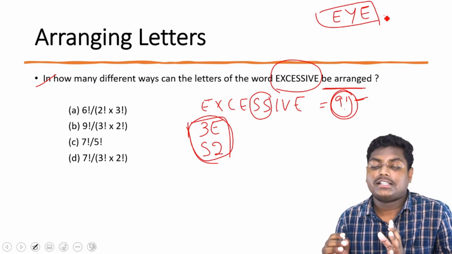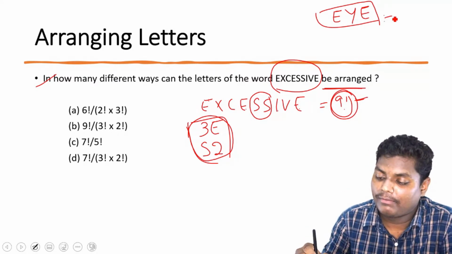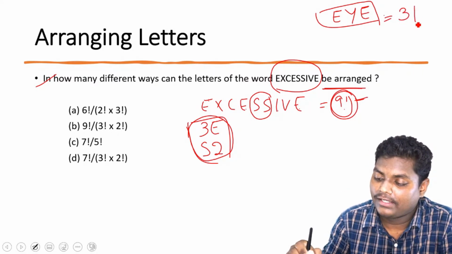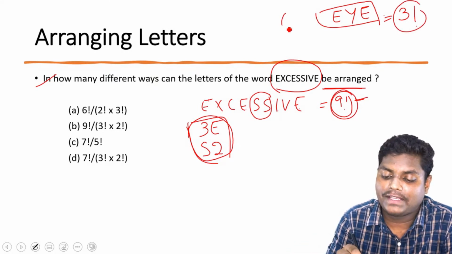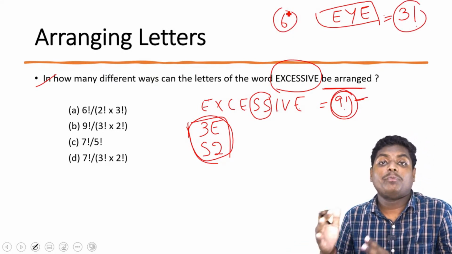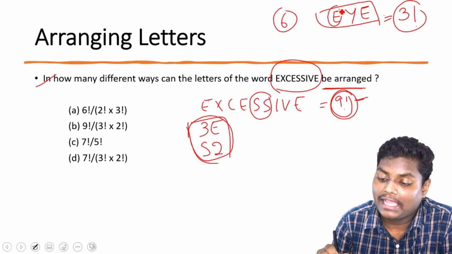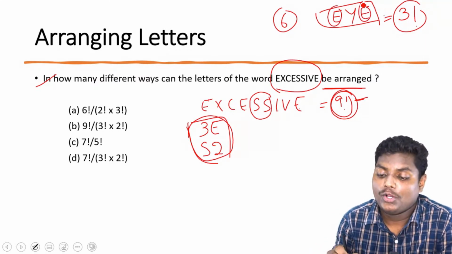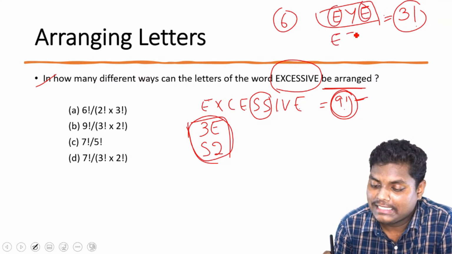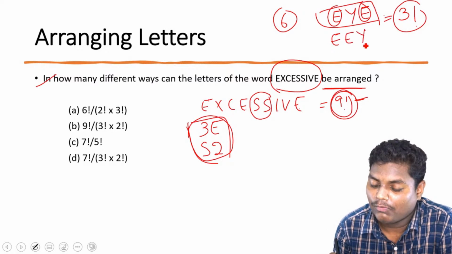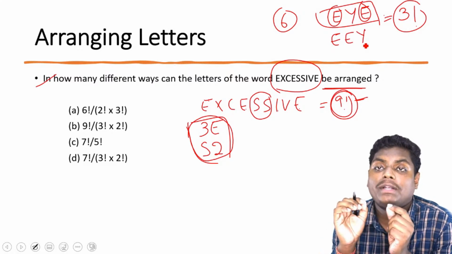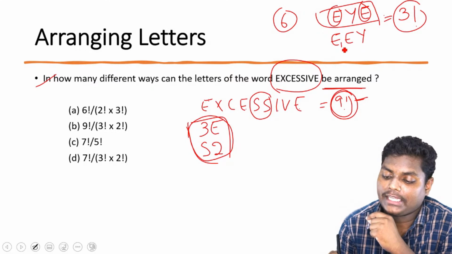There are 3 letters, so we would be able to write 3 factorial, or 6 ways. But here we have 2 E's. When we are arranging them, just for a moment consider these 2 E's to be different, E1 and E2.